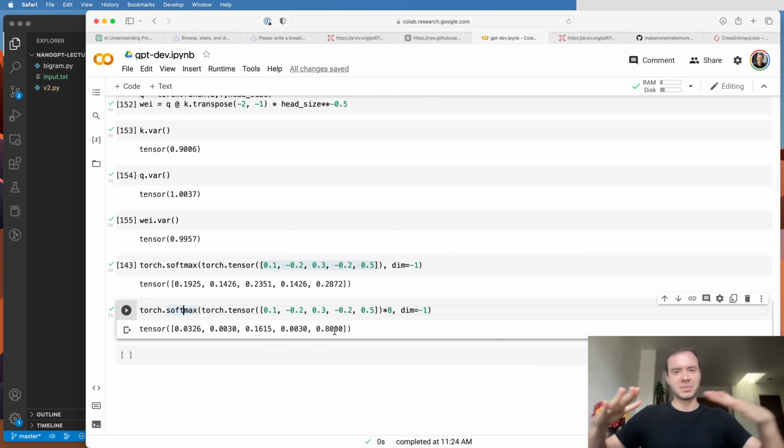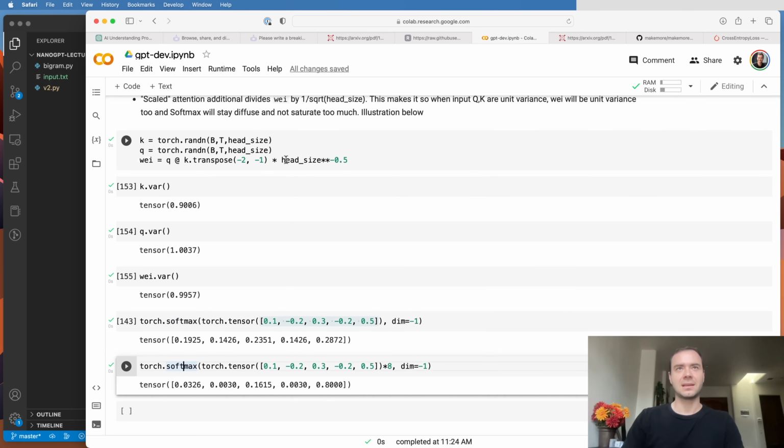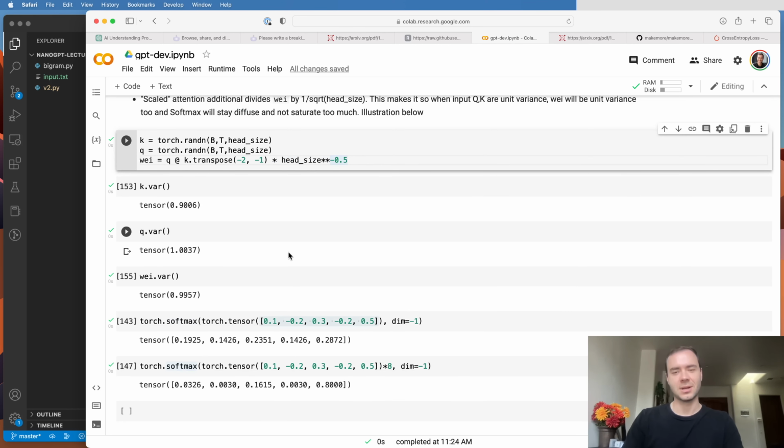And in fact, it will sharpen towards the max. So it will sharpen towards whatever number here is the highest. And so basically, we don't want these values to be too extreme, especially at initialization. Otherwise, softmax will be way too peaky. And you're basically aggregating information from like a single node. Every node just aggregates information from a single other node. That's not what we want, especially at initialization. And so the scaling is used just to control the variance at initialization.